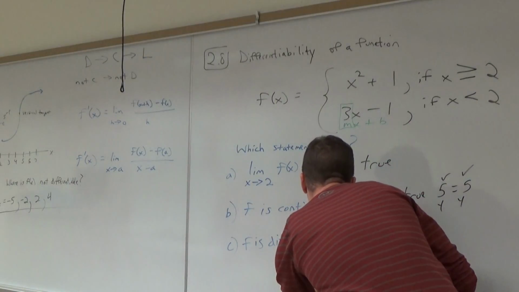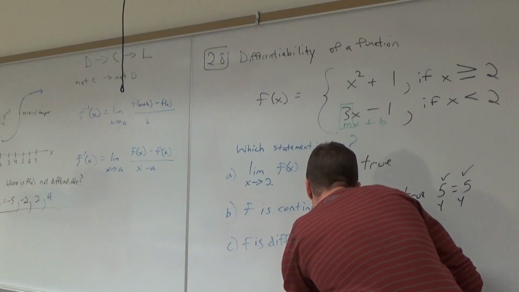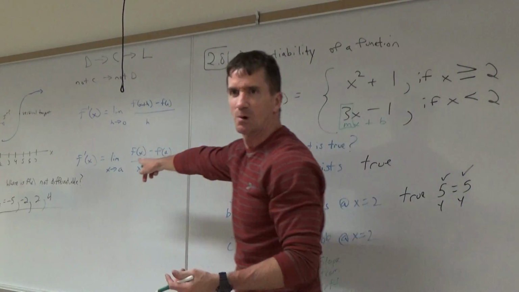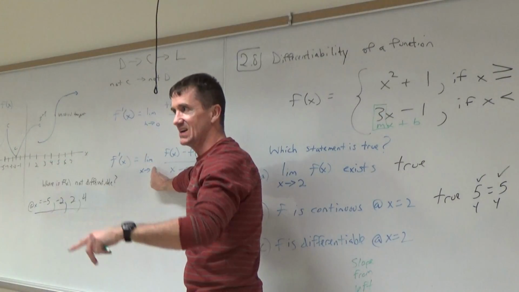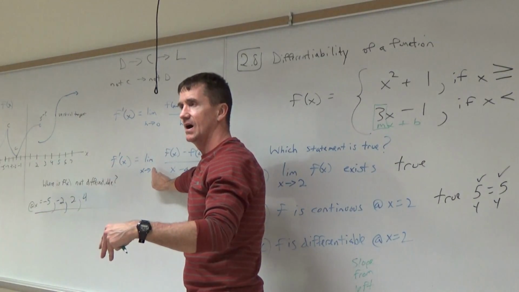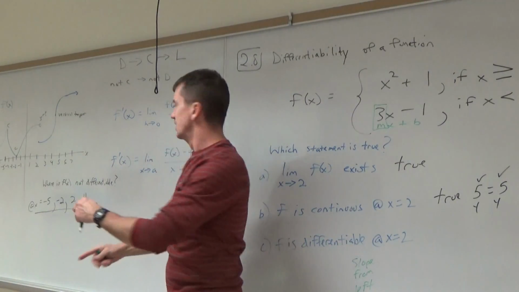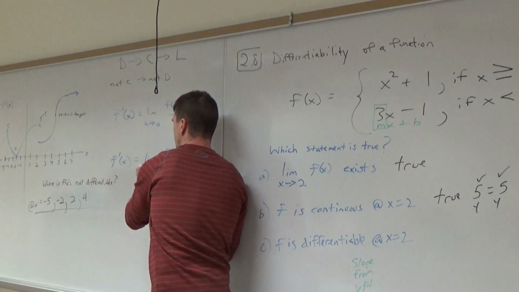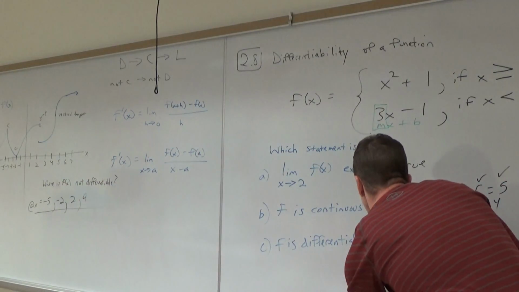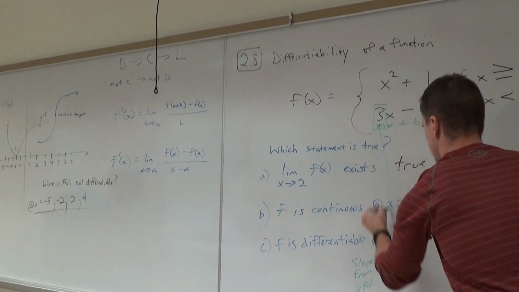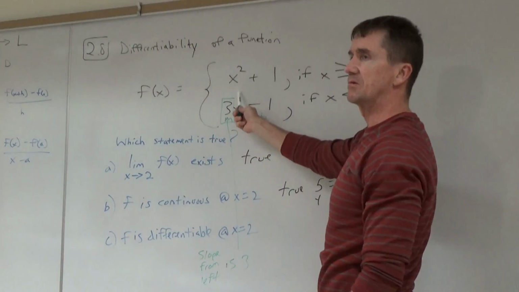Slope from left at x equal to 2. I'm just putting words. You could do this if you wanted to. You'd have to put a little minus there, though. If you wanted to write the math notation, like a mathematician, you'd have to write all this and put a 2 here and then put a little minus here. But I'm talking about the slope from the left is the value what? 3. Sure.